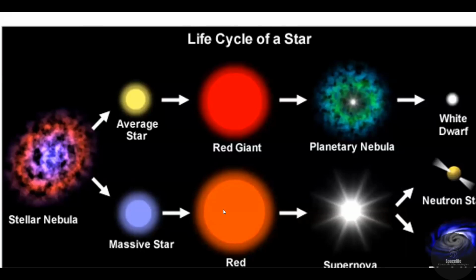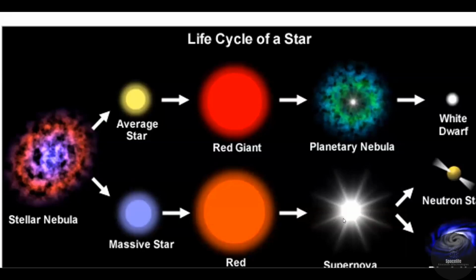Here is the massive star, and a super red giant will be formed. When the massive star blasts, it will form a supernova explosion. From the supernova explosion blast, it will form into a black hole or a neutron star. When its nuclear reaction is totally stopped, it is blasted. That was previously discussed. So, according to its mass and the pressure inside it, it will form into a black hole or a neutron star.